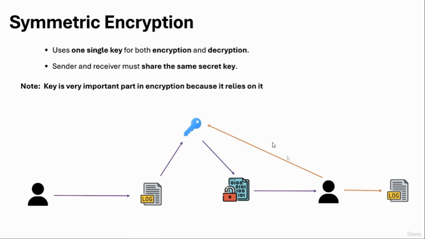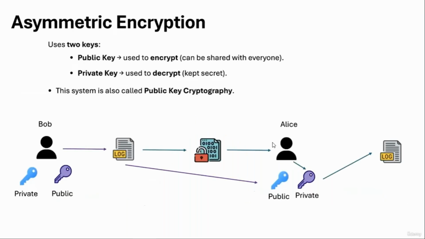So basically, once again, symmetric encryption means that we use one single key for both encryption and decryption. And the main difference with asymmetric key encryption is that it uses two different keys. The public key is used to encrypt and can be shared with everyone, and the private key is used to decrypt, so it's supposed to be kept secret. This system is also called public key cryptography.